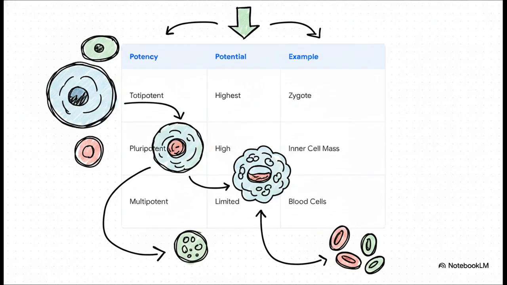And finally, we have multipotent cells. These have a specialized, much more limited range. A great example would be hematopoietic stem cells, which only differentiate into specific blood cells, like red blood cells and platelets. So as cells step down this hierarchy, they basically trade their infinite potential for a highly specialized skill set.